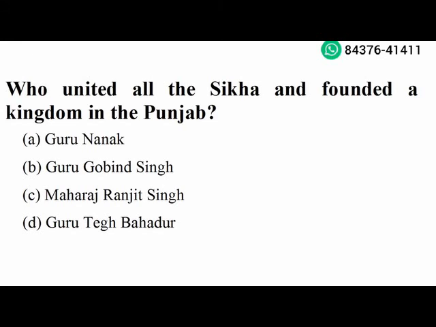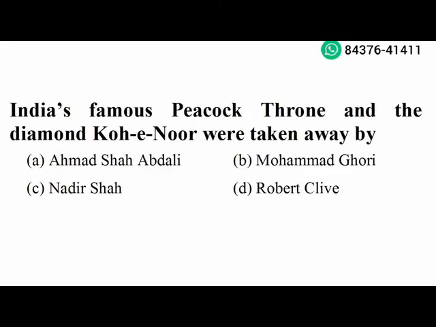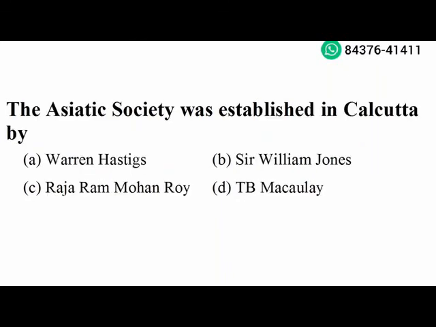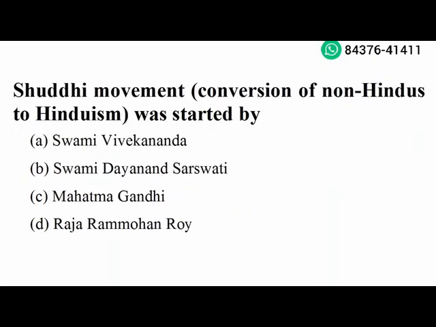Next question. India's famous peacock throne and the diamond Kohinoor were taken away by Nadir Shah. Option C is the right answer. Next question. The Asiatic Society was established in Calcutta by Sir William Jones. Option B is the right answer. Next question. Shuddhi movement, conversion of non-Hindus to Hinduism, was started by Swami Dayanand Saraswati. Option B is the right answer.